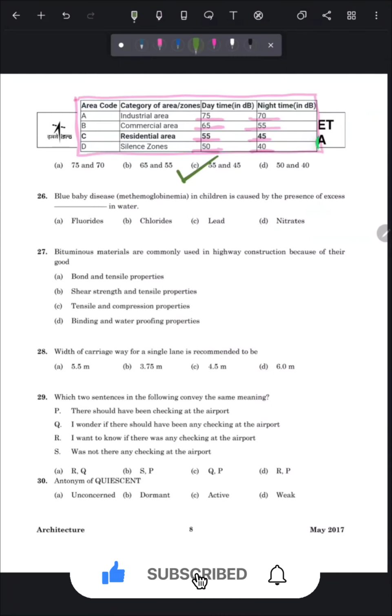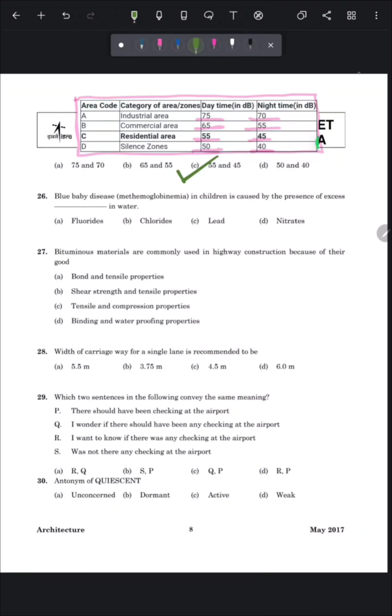Next question is, blue baby disease in children is caused by the presence of excess dash in water. So it is caused by excess nitrates in water. So the correct answer is option number D.